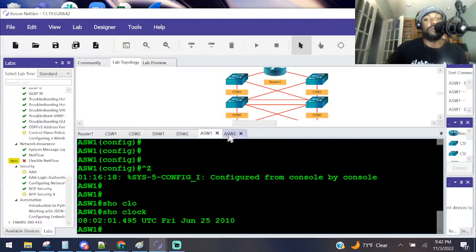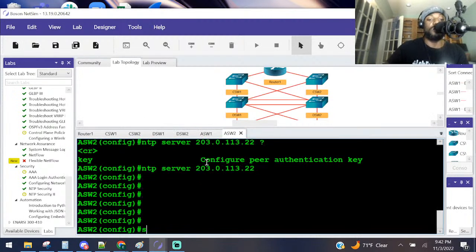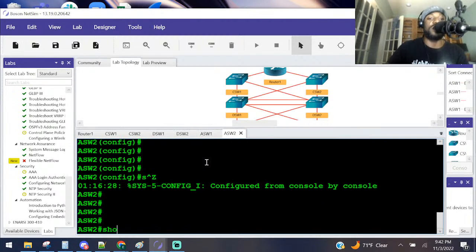It's in 2010. I guess we didn't see what it was before, but I'm pretty sure it was stuck in 1993, because for some reason, when you buy Cisco switches and routers and firewalls out of the box, and it's not synchronized to an NTP server, or you don't manually set the clock, they put them out of the box in 1993.